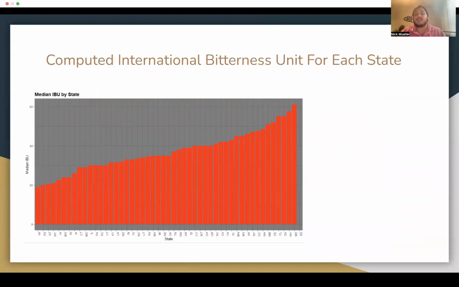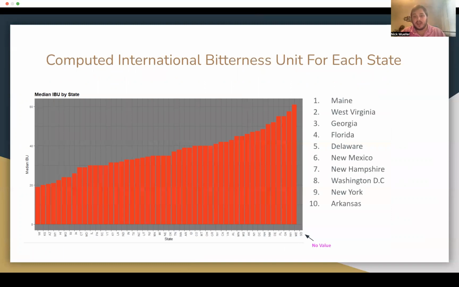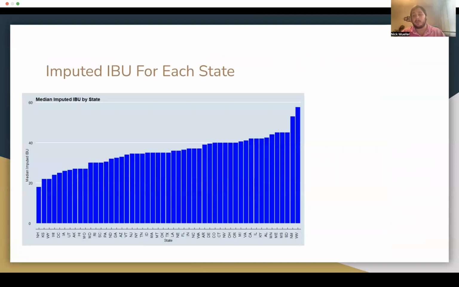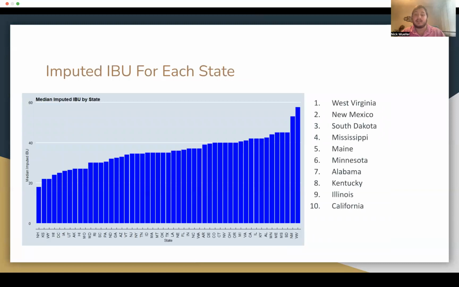Computed International Bitterness Unit for each state. Now, this is the original raw data. As we can see here, South Dakota has no value of IBU. And with that, the top 5 is Maine, West Virginia, Georgia, Florida, and Delaware. However, if we go the imputed route with our predictive model, we can see now South Dakota is number 3, New Mexico is a new number 2, and West Virginia is now the new number 1.